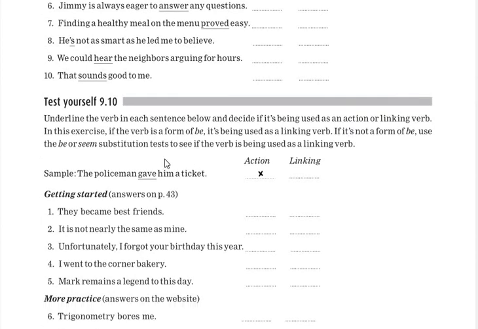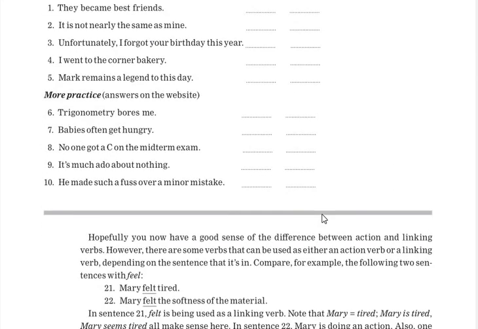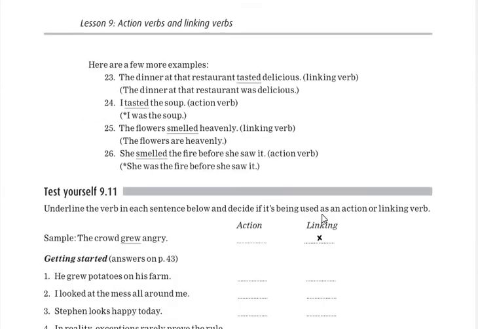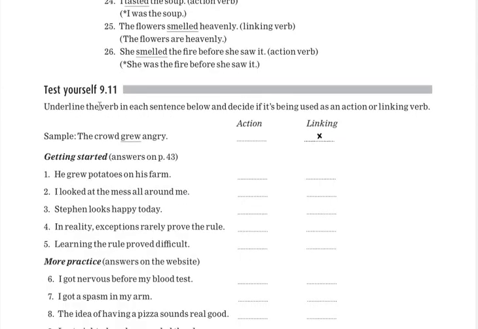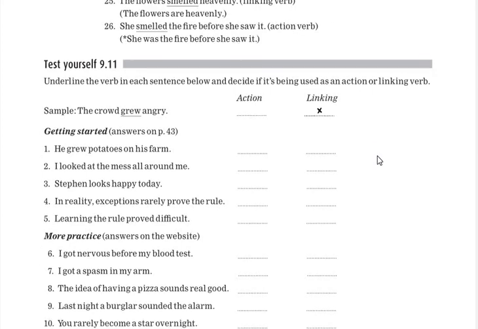Like here it is, the policeman gave him a ticket. So gave, he is giving, he is doing some action. It means it is an action word. But look here, they became best friends. So what could it be? Do it, and then you can check the answers. Exercise 9.11 is again about verbs. You have to underline the verbs in each sentence below and decide if it is being used as an action verb or a linking verb. So it's a good practice.